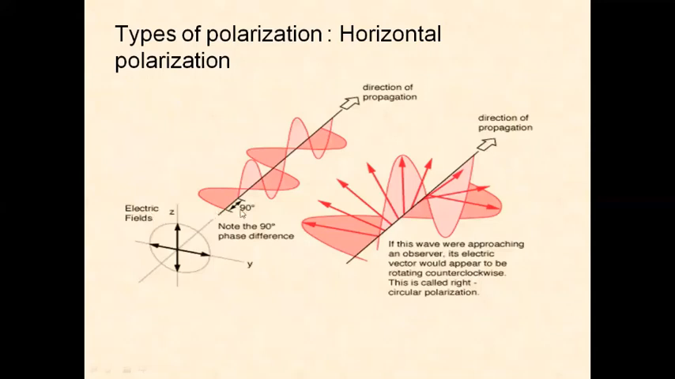Types of polarization: we have horizontal polarization. This is the direction of the propagation, and the electric field is moving horizontally. If this wave were approaching an observer, its electric vector would appear to be rotating counterclockwise. This is called right circular polarization. It is moving right.